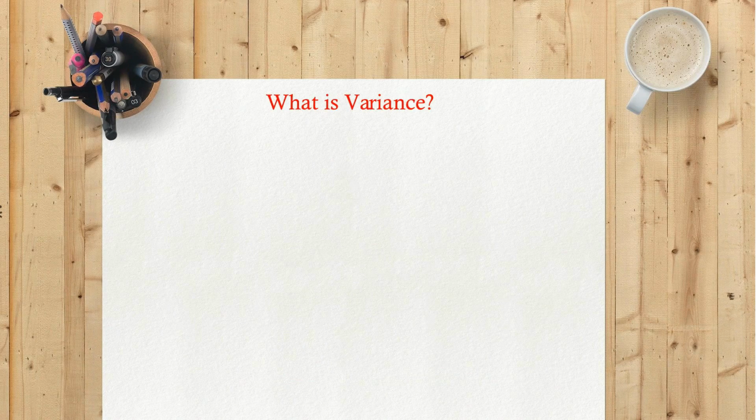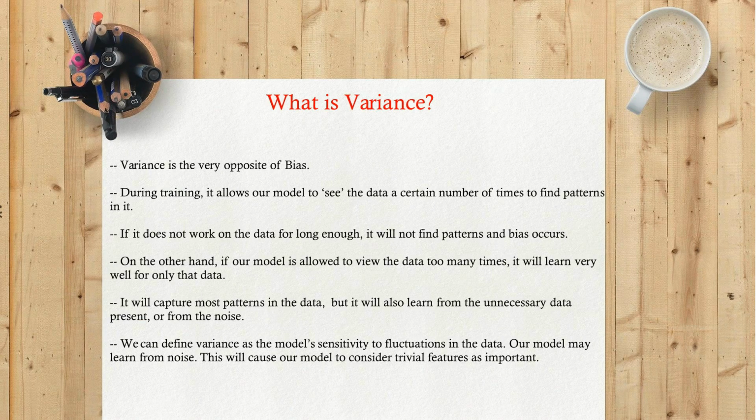What is variance? Variance is the very opposite of bias. During training, it allows our model to see the data a certain number of times to find patterns in it. If it does not work on the data for long enough, it will not find patterns, and bias occurs. On the other hand, if our model is allowed to view the data too many times, it will learn very well for only that data. It will capture most patterns in the data, but it will also learn from the unnecessary data present, or from the noise. We can define variance as the model's sensitivity to fluctuations in the data.